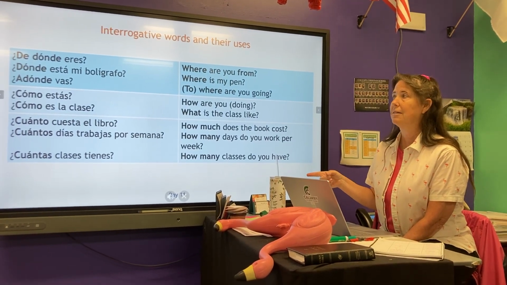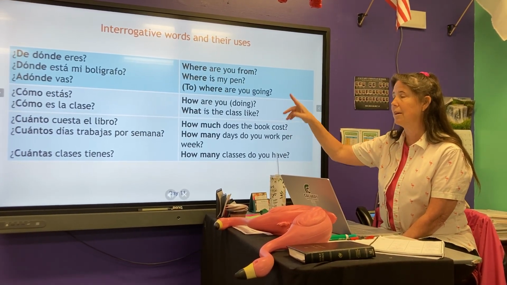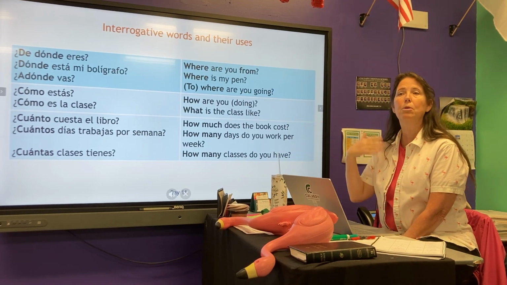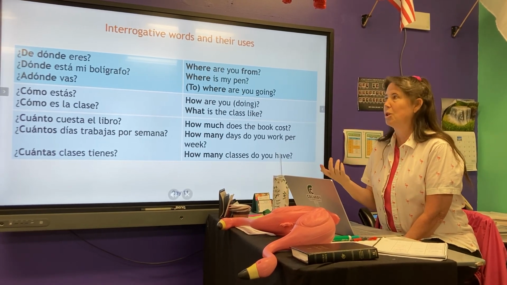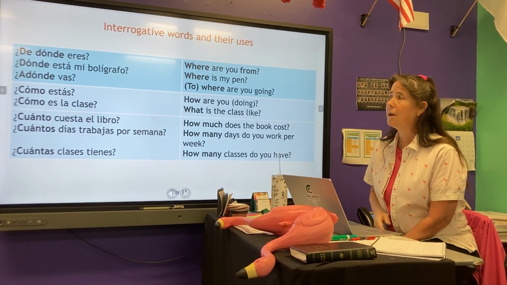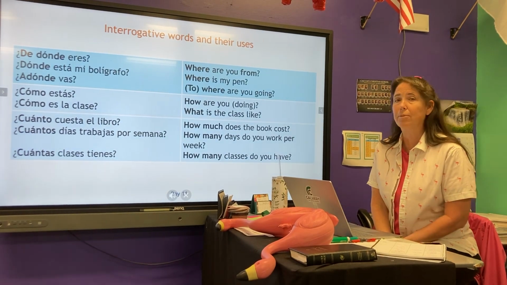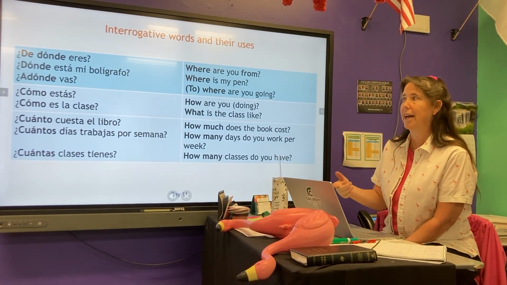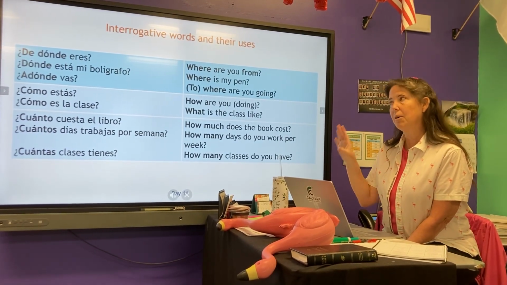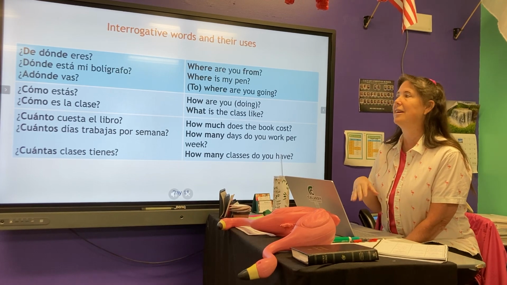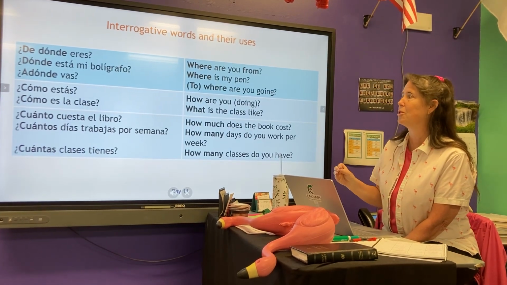A dónde is to where. So we in English will say, where are you going or where are you going to? Usually we just drop the to. They will always use a. So you have three forms of dónde, but you've already learned de. You know what a means. So again, don't make it more complicated. It's not a lot of words. You just have to keep them straight.